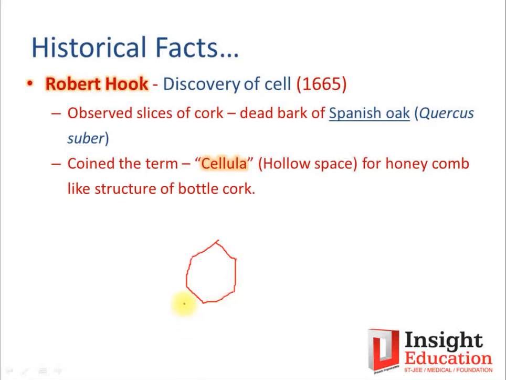For any plant cell, there are two layers. One is the cell membrane, the plasma membrane, and over the plasma membrane there is one more layer, referred to as the cell wall. Each plant cell is characterized by the presence of a primary cell wall. The primary cell wall is not very thick and is permeable, so it allows the flow of material from outside to inside and from inside to outside. The cell wall is dead, but it is a permeable structure.